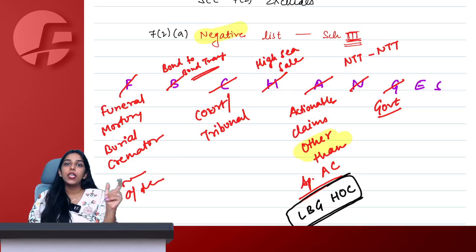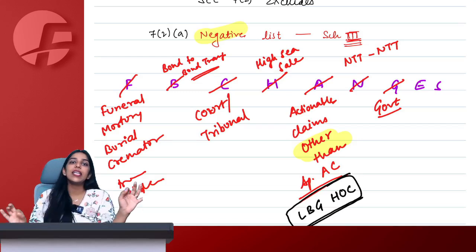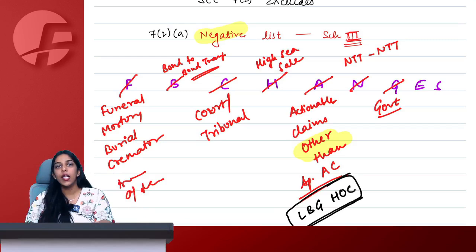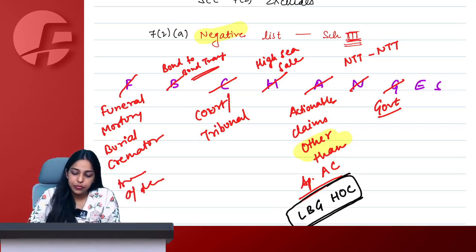GST will not be applicable if you are an MP, MLA, member of panchayat or member of local body, or you are a director or officer in a government company, any body set up by government, or a constitution post holder, anything like this. Whatever remuneration you are charging from government, GST will not be applicable.